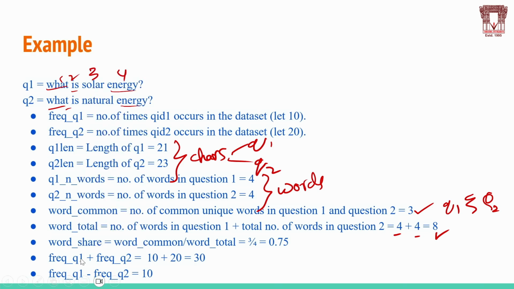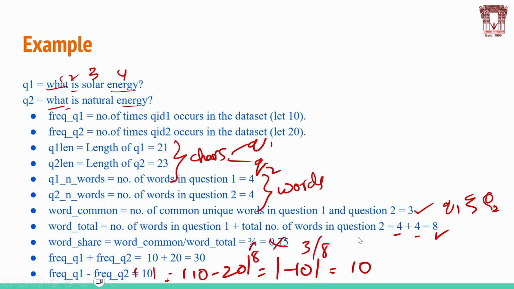Word share will be word common by word total, that is 3 by 8. This is the word share. Frequency 1 plus frequency 2, 10 plus 20. And then the frequency difference, this is the absolute value. Frequency 1 minus frequency 2, this is the absolute. So 10 minus 20, that is minus 10. This is the absolute calculation.